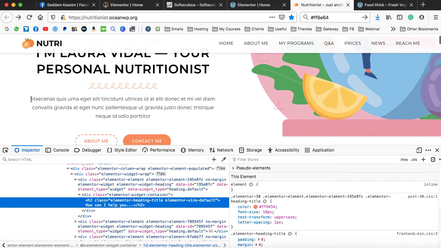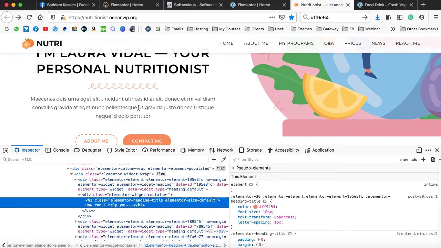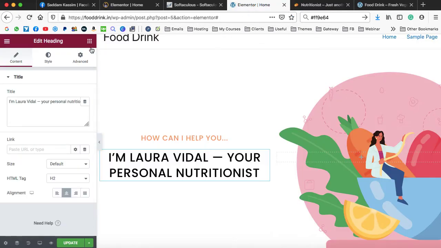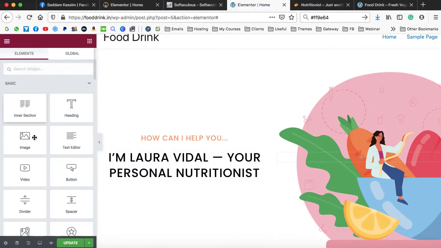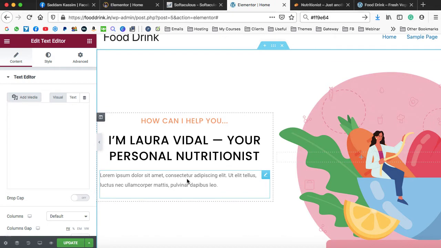Now, this is another text, just copy it from here. But this is not a heading. This is a kind of paragraph text. So here we have another widget available. Just click on this little grid icon and you will be seeing a list of all the widgets available. This is the text editor. Just drop it below the heading and it will appear over here like this.